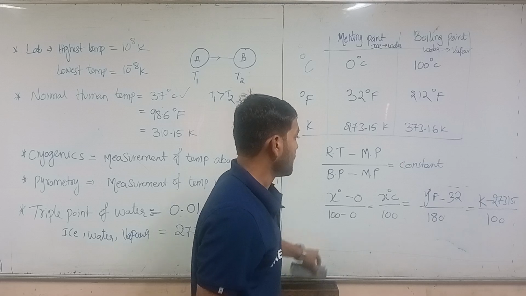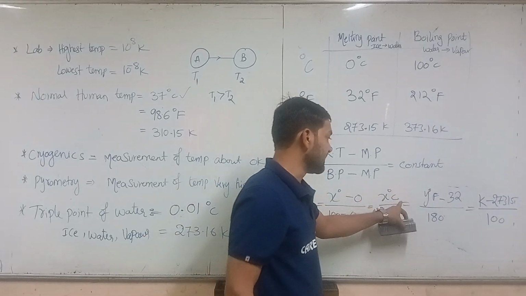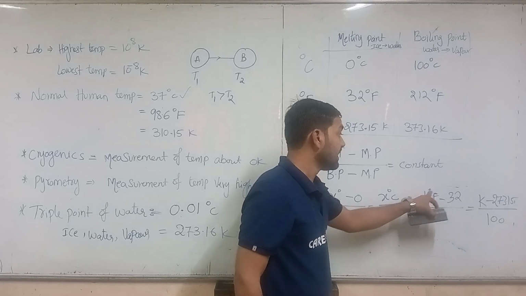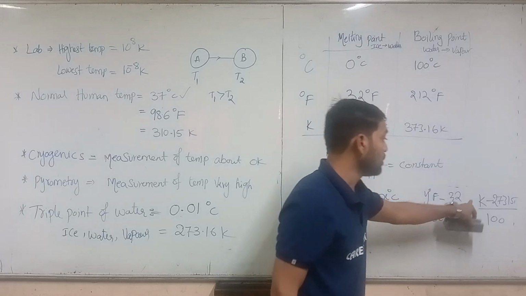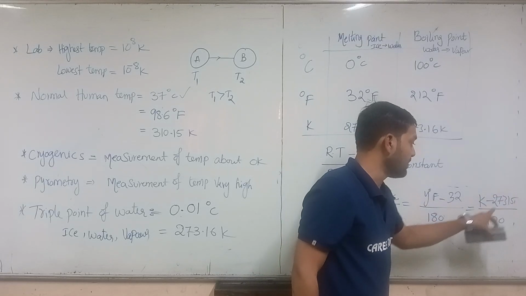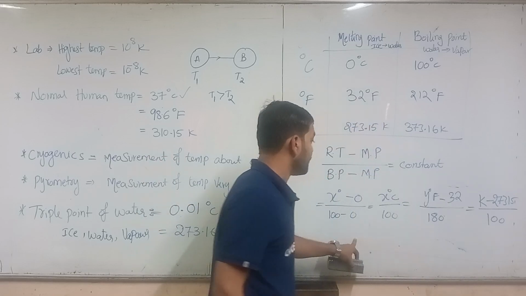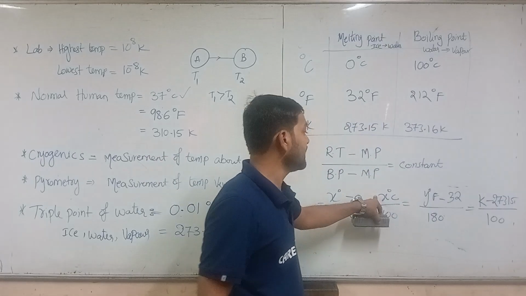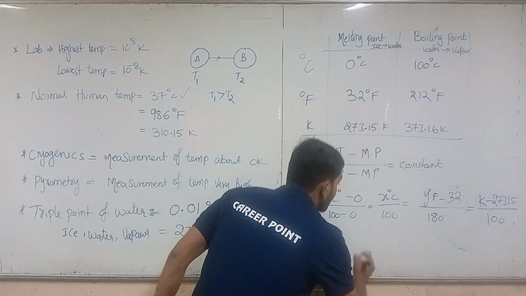Okay, so all of these are constants. So x degrees Celsius by 100 is equal to y degrees Fahrenheit minus 32 by 180, is equal to K minus 273.15 by 100, is equal to the constant. So we can change Celsius degrees into Fahrenheit using this. Let me write it again.